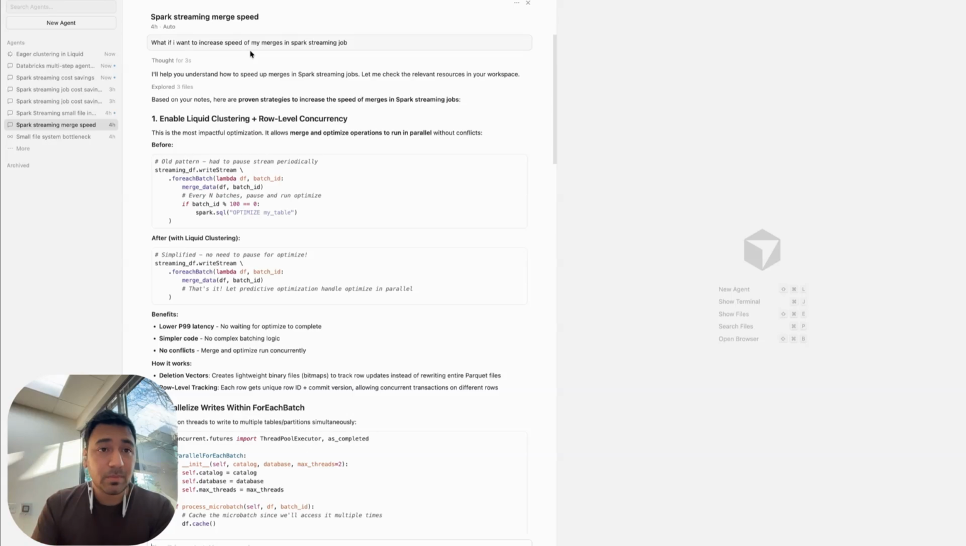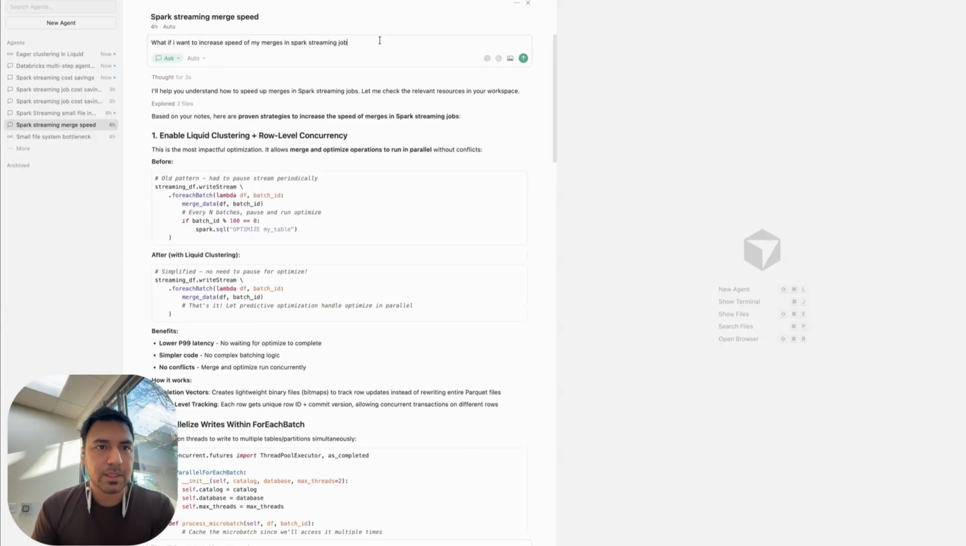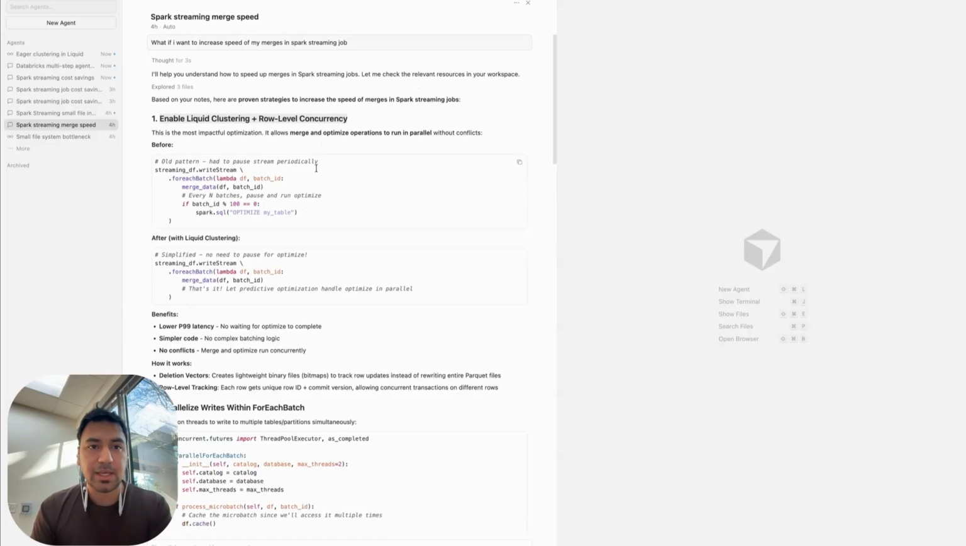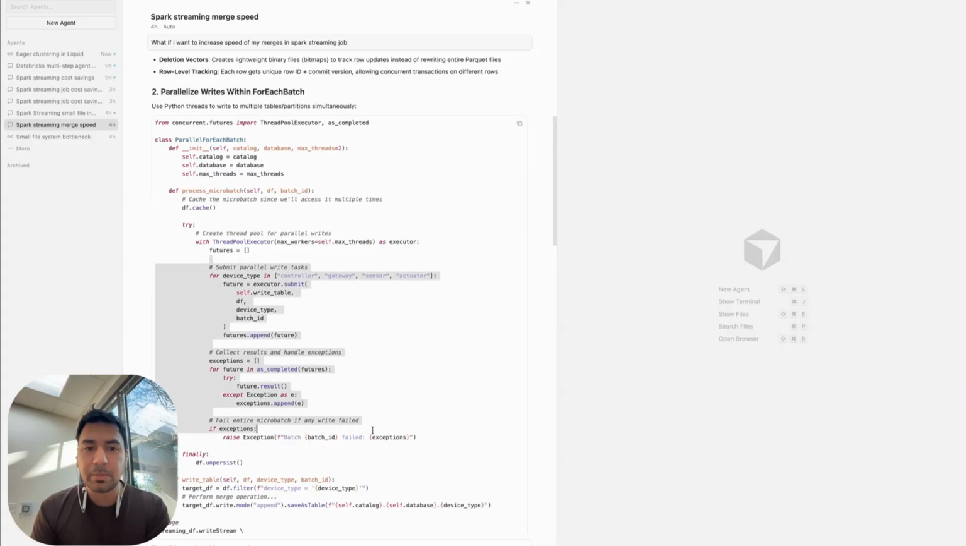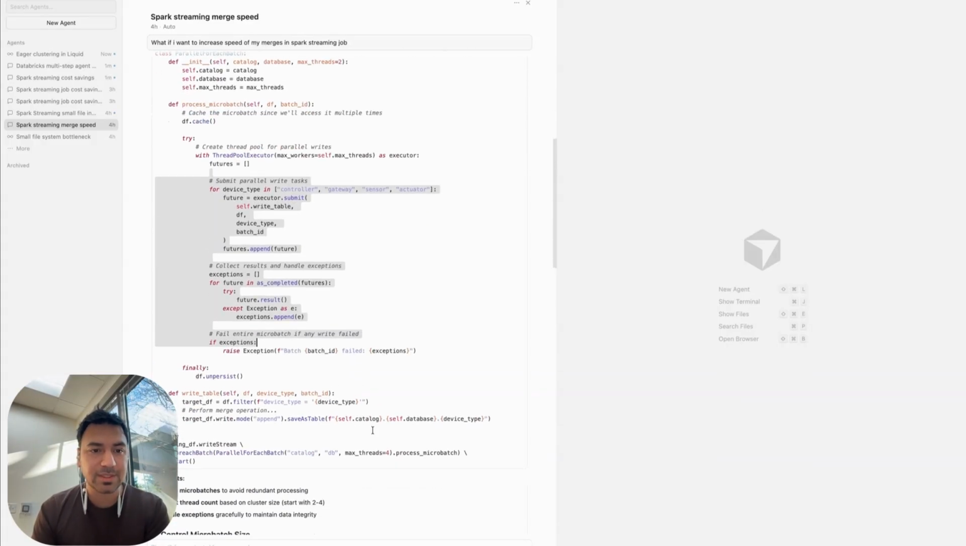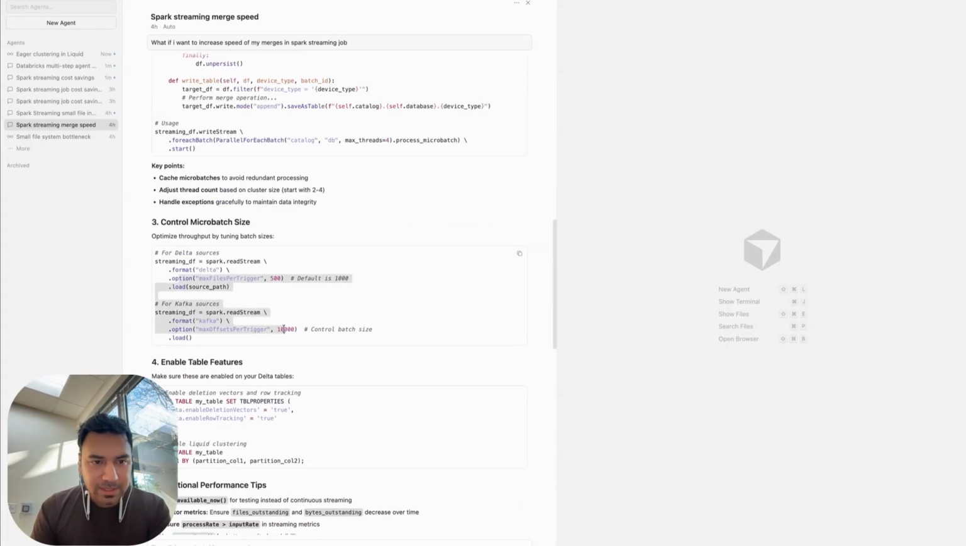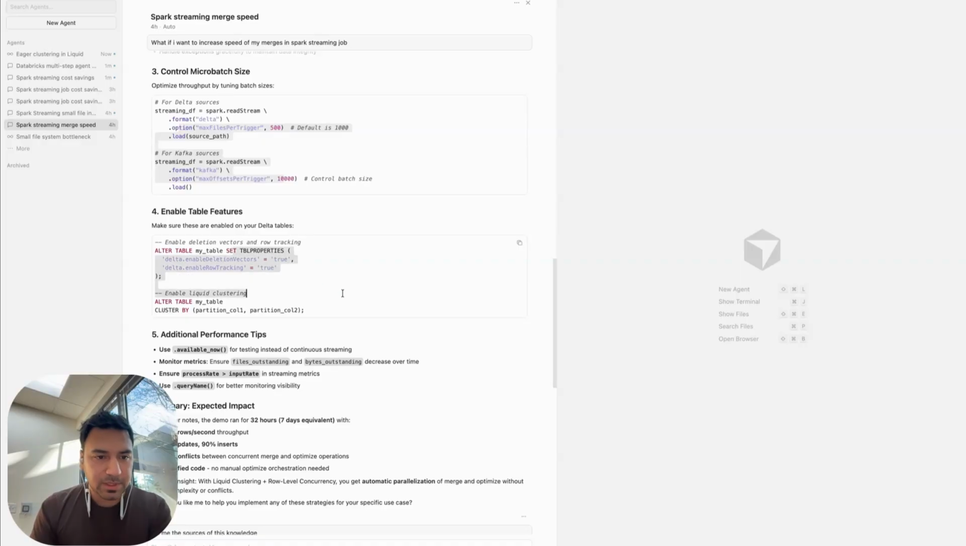So another question which often comes to me is, I want to increase speed of my merges in my streaming job. Then how do you do it? So on this one, I use the auto mode, which means I did not even pick the model, but the responses are actually good. So I'm saying, hey, you can do liquid clustering row level. If you're writing to multiple tables, you can use this. This code is coming from my blog, so I know it works. You can control the microbatch size. You can enable some table features.